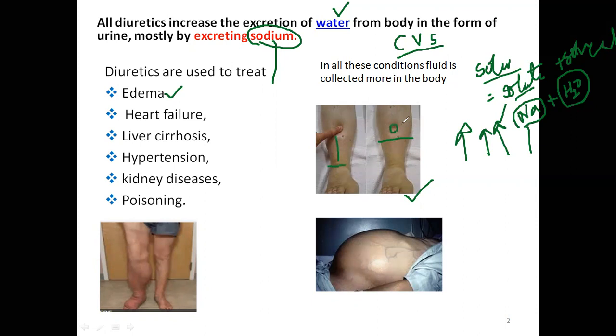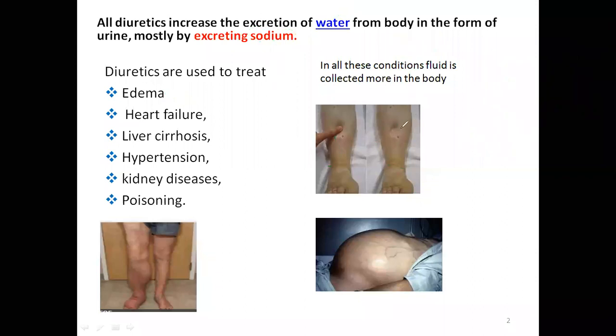If you are having edema, you can check with your parents or by yourself. One foot above the ankle, if you press with your thumb or finger, as you see in the picture, and the depression lasts for a long period, for 2 minutes, slowly coming back to normal, then you are suffering from edema.